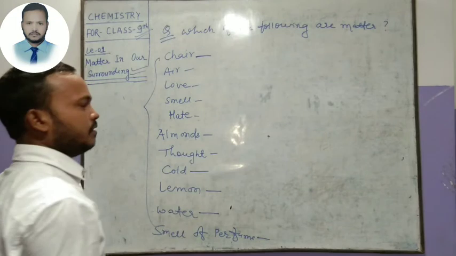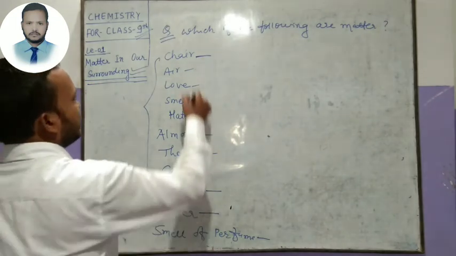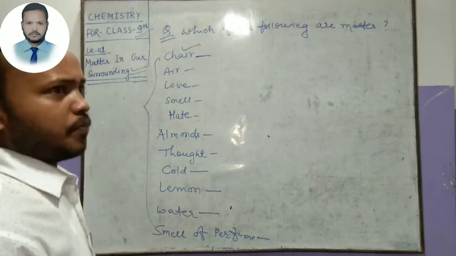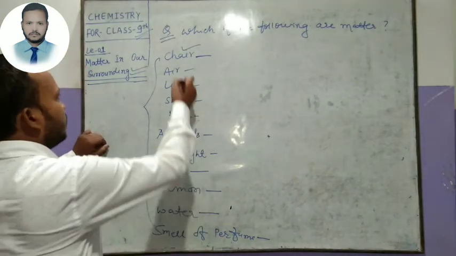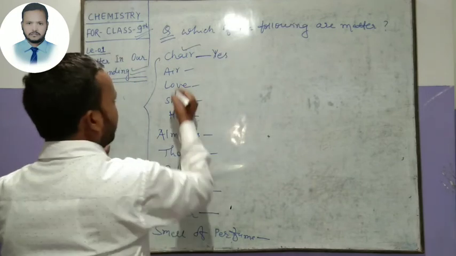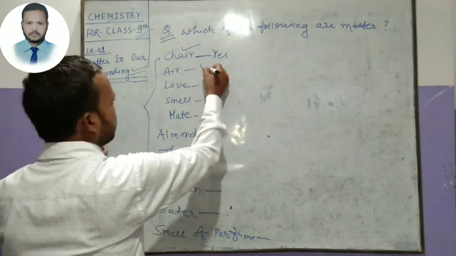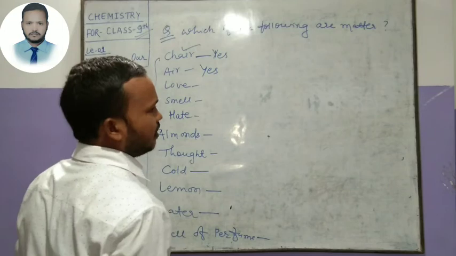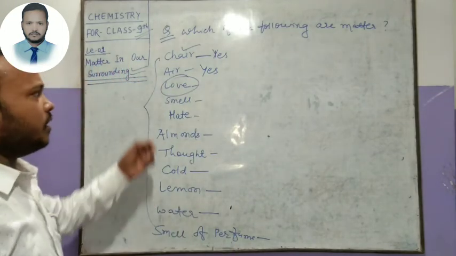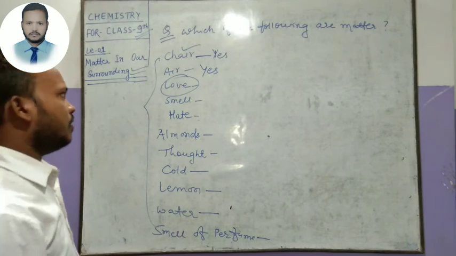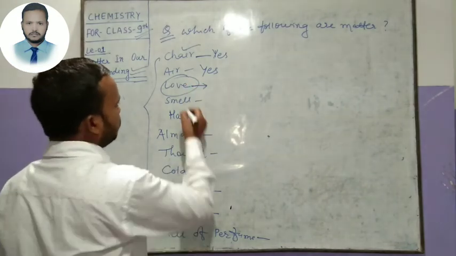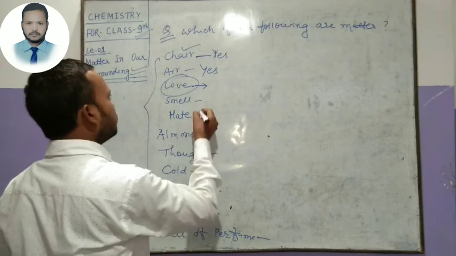Yes, here is a matter because it has mass and occupies space. So this is matter. Here is a matter, students. Yes, this is matter. Love is not matter. How can you say that love is not matter? Because it has no mass. Clear? So it is not matter.